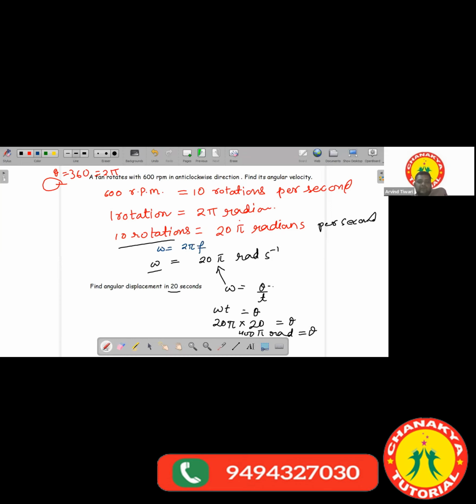If you know the frequency and you want to find out the angular velocity, you can use the formula omega equals 2 pi f. Keep this formula, note it down. Today you will be getting homework only with these topics: angular velocity, frequency, time period. Right?